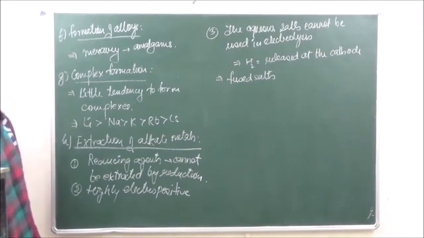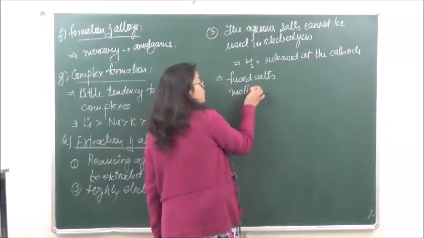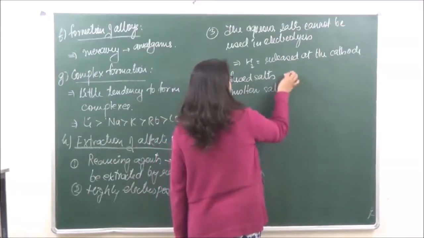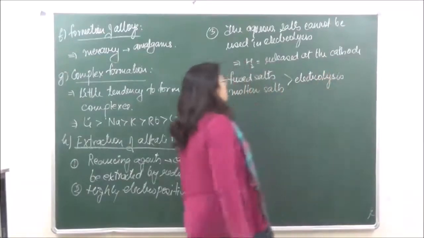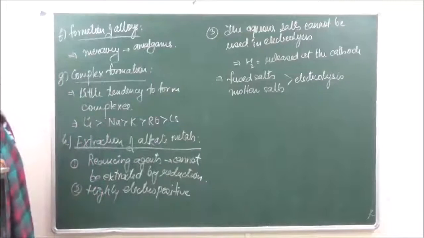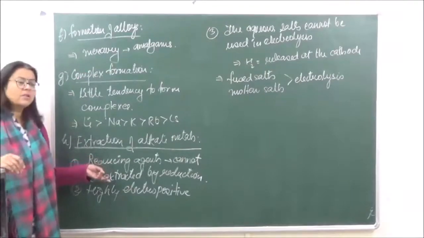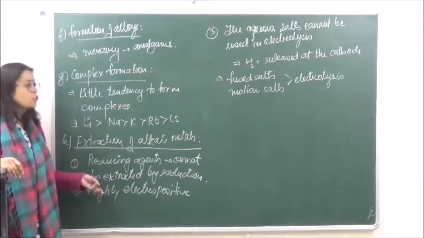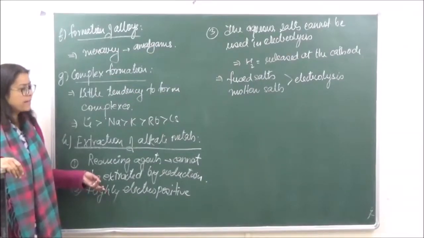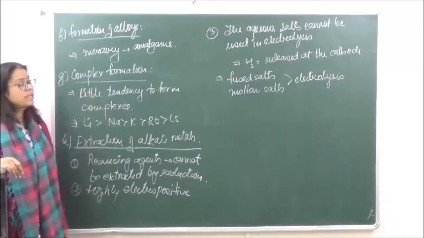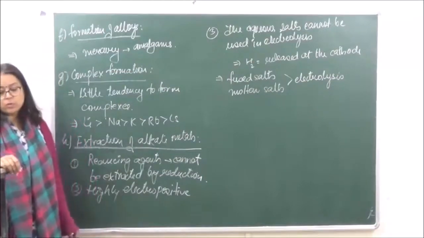So metallurgy or extraction of alkali metals can only be done by the electrolysis of either fused salts or molten salts. Is it clear? So these are the reasons. First, they themselves are reducing agents, so reduction cannot take place. Number two, they are highly electropositive, so they cannot be easily displaced by other metals. And thirdly, their aqueous salts cannot be used for the extraction of metals, because hydrogen is going to be released.